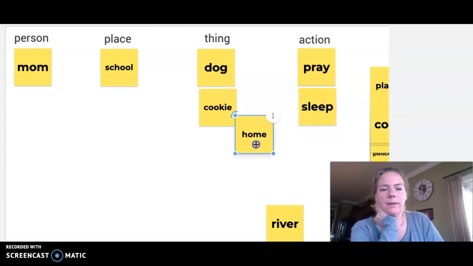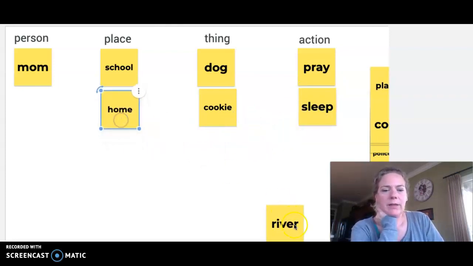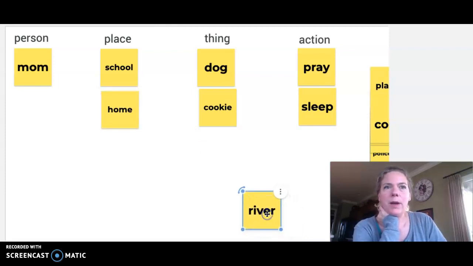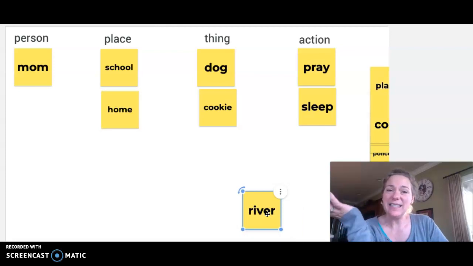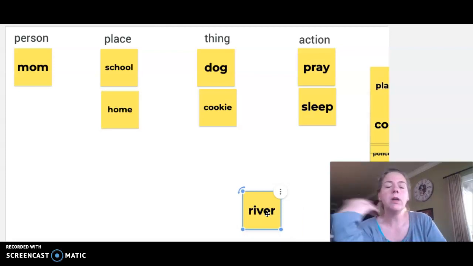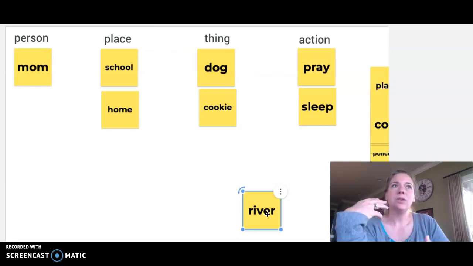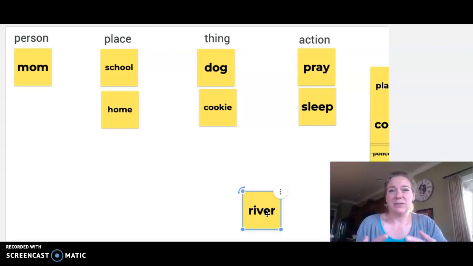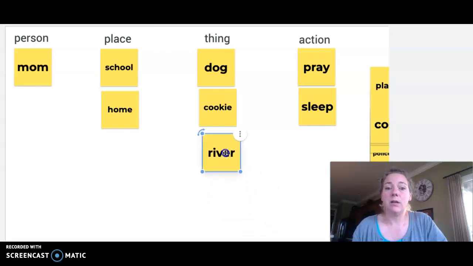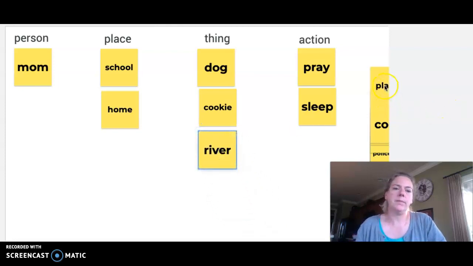Home. Definitely a place. River. Depending upon what kind of sentence it is in, some people might think it's a place, like I'm going to the river, but it's also an actual object kind of. So it's a thing.